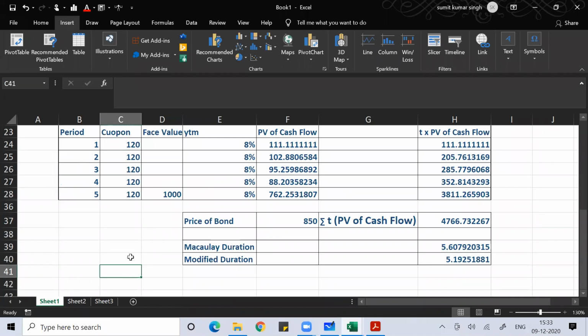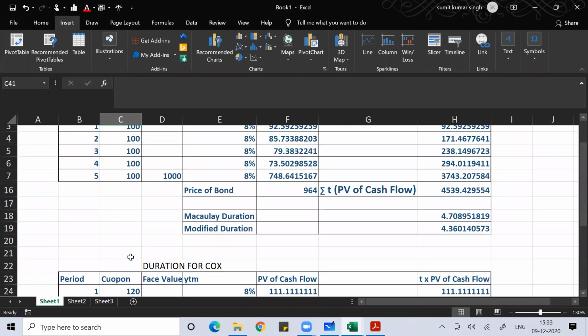Anyone, any doubt? The only difference is that in COX the coupon is 120 rupees. In BOX, the coupon was 100 rupees, and YTM is the same in both cases. Both are of 5 years, and the price of the bond was different.